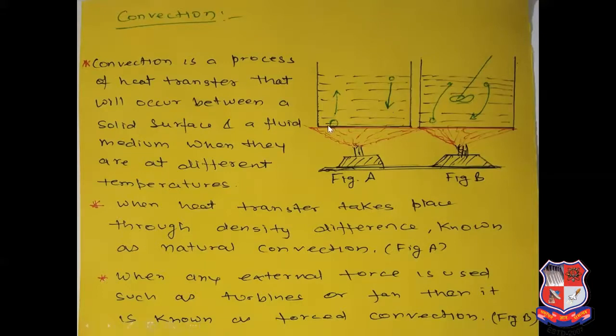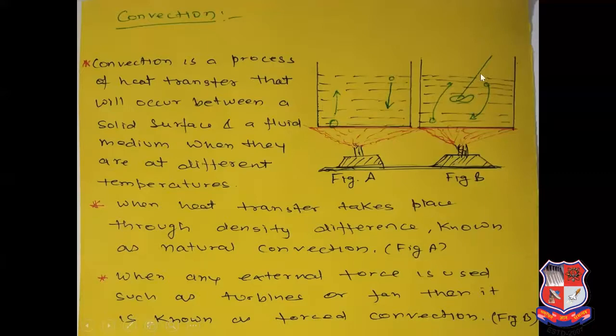Here this is the solid surface and this is the fluid, and if you heat this solid surface, then what will happen? Heat will transfer from the solid surface to the liquid, and at the start the liquid near the surface will get heat, and the density of this liquid will be lesser than the cool fluid. So these molecules will go up and those molecules will come down. When heat transfer takes place through a density difference, this is known as natural convection.